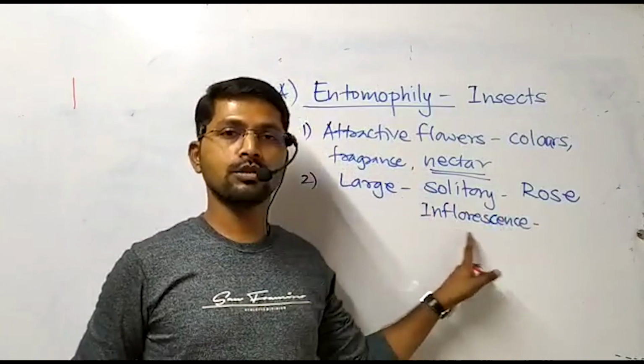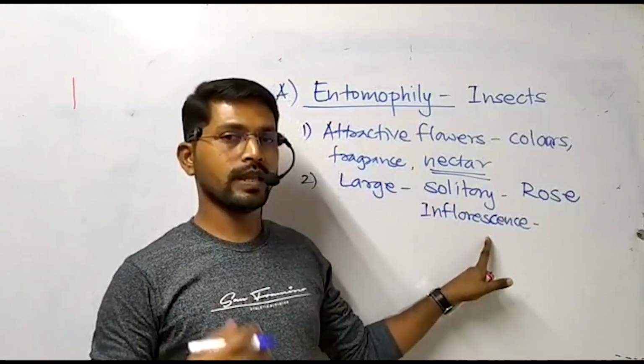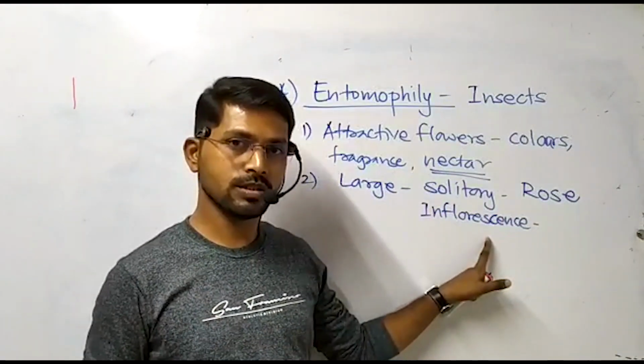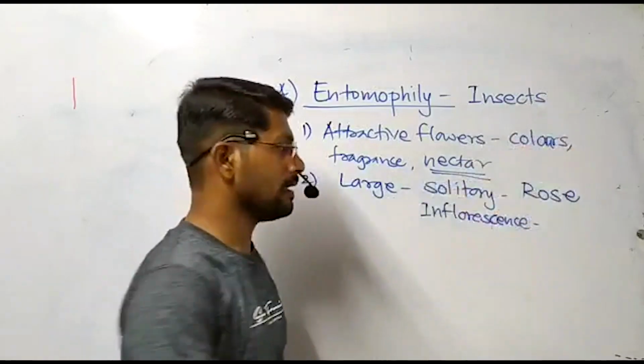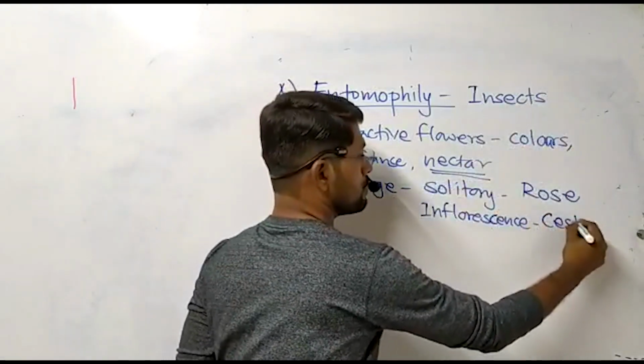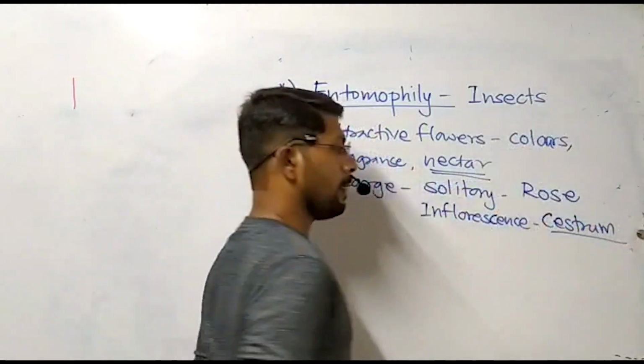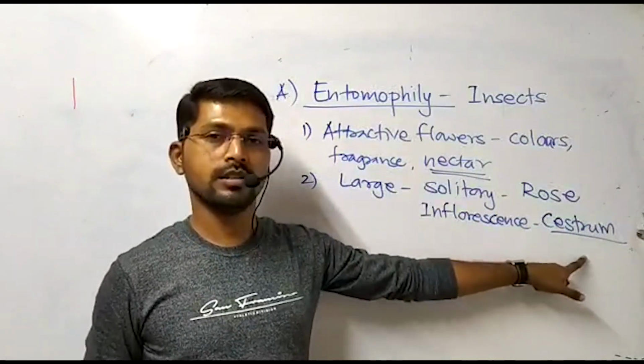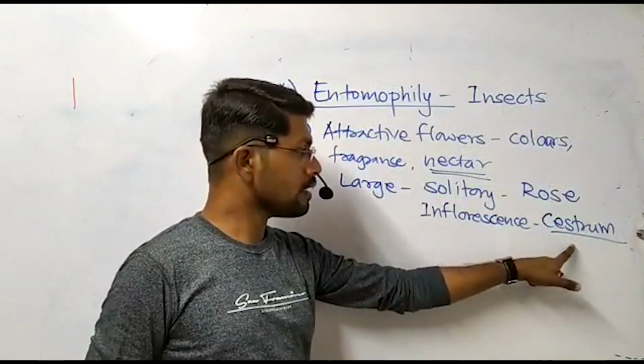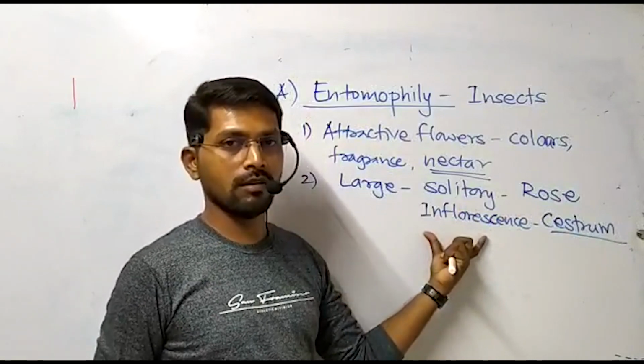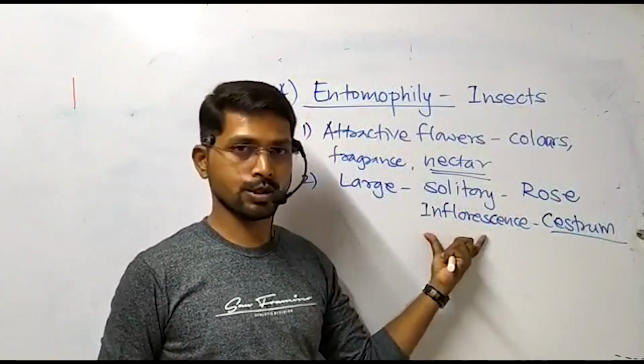Due to formation of inflorescence, it is very helpful to attract the pollinating agents, which we call insects. The example is Ixora. In our language, we call this plant ratrani. So Ixora is the best example of forming inflorescence to attract the pollinating agents.